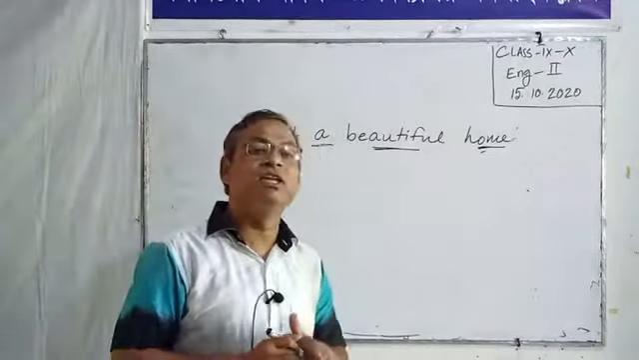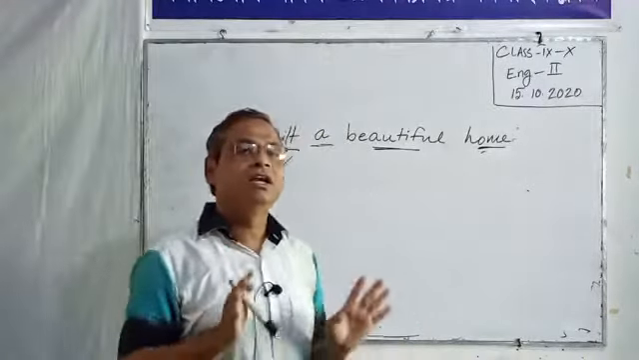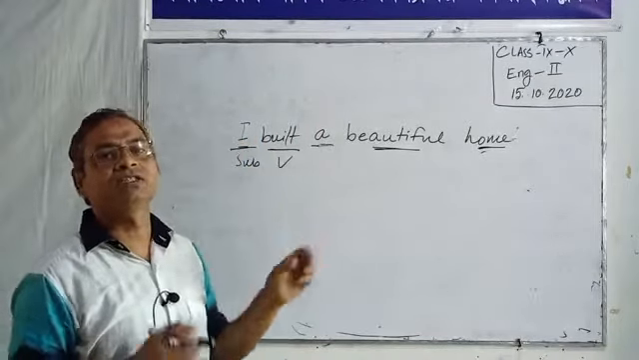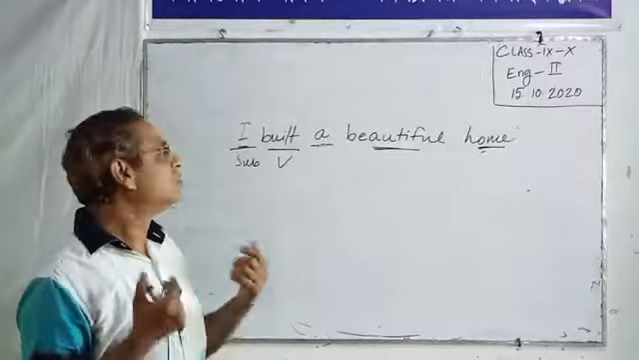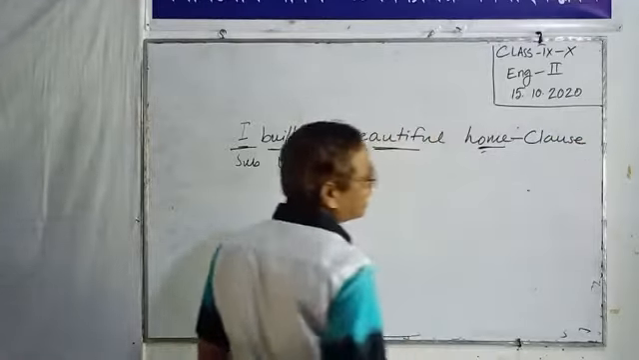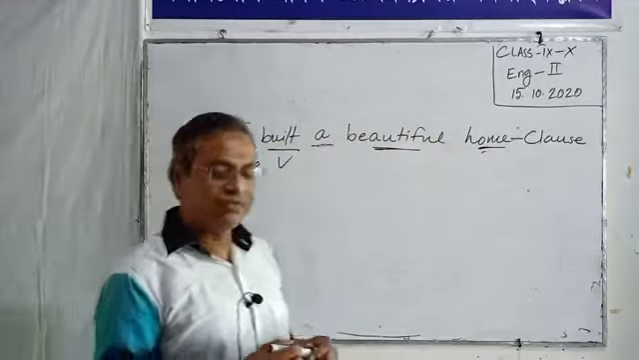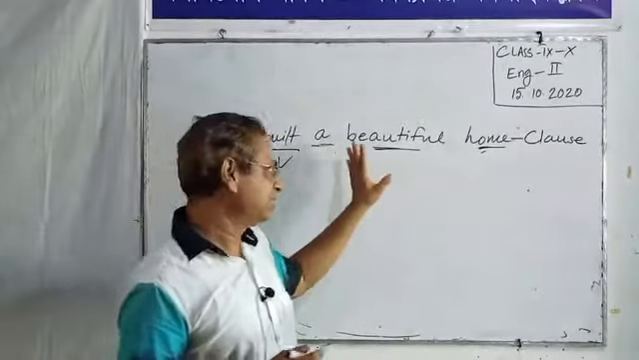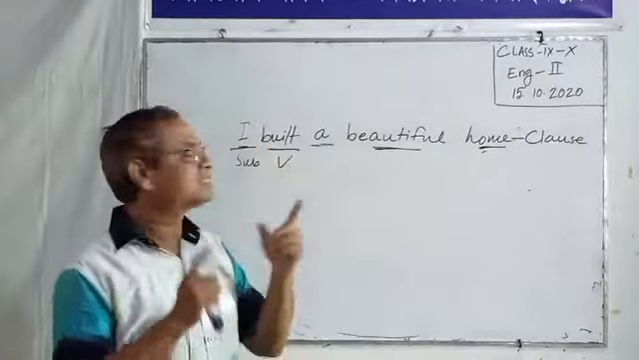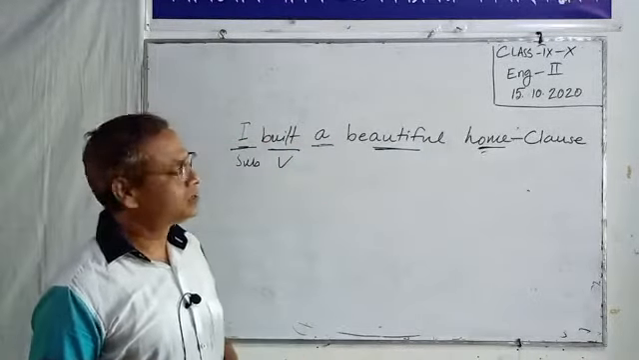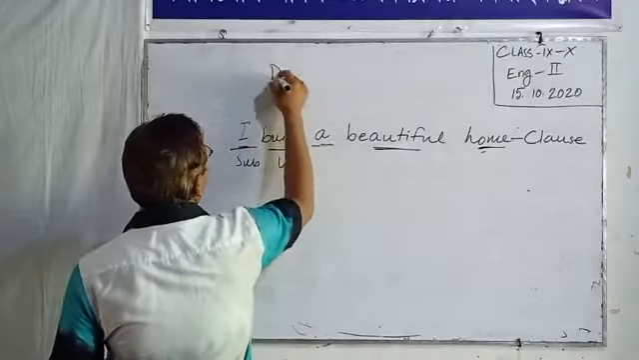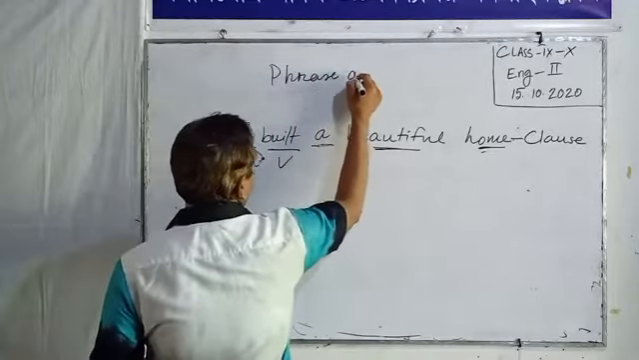It expresses its meaning or its thought clearly. So this group of words expresses its meaning fully. We call it a clause. This is the main difference between phrase and clause. A phrase takes no subject verb combination, but a clause always takes a subject verb combination. So dear students, we are going to learn about phrase and clause.